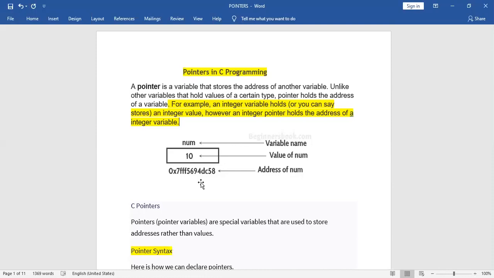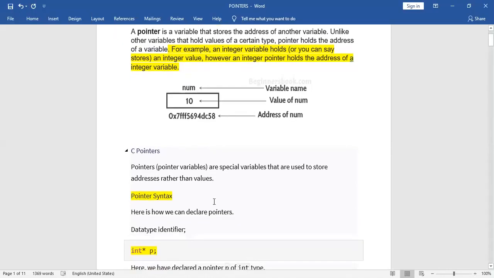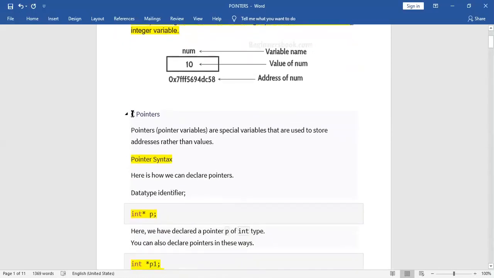Now, what are C pointers? We have already discussed that pointer variables are special variables used to store the address rather than the values. In normal variables we store the values, but in a pointer we store the address of these values. Where these values are stored, they have an address, and this address is stored in the pointer variable. So what is the declaration of this?